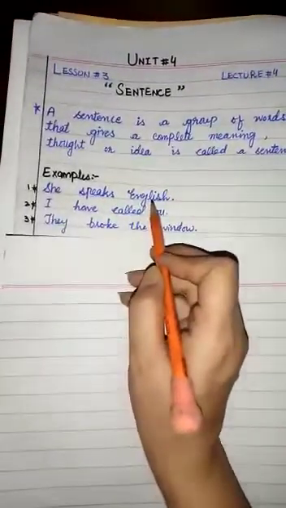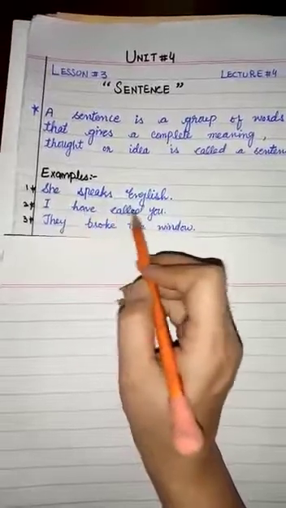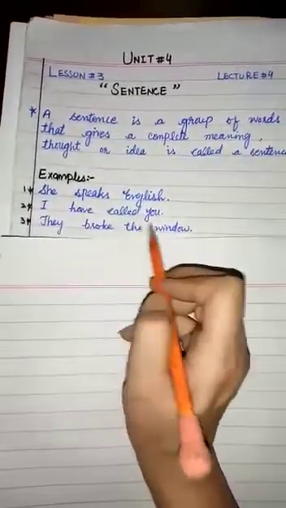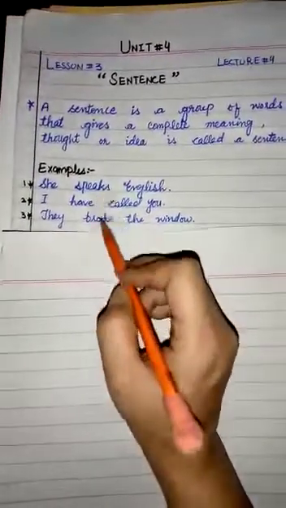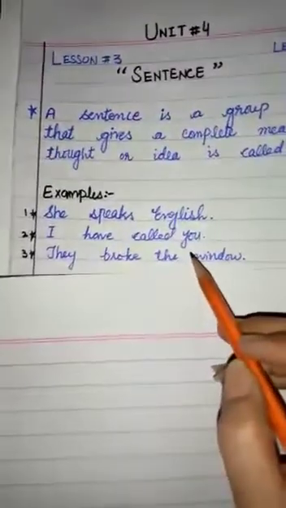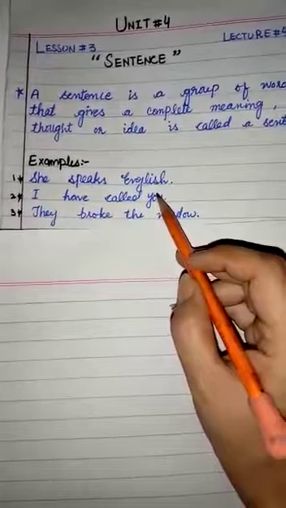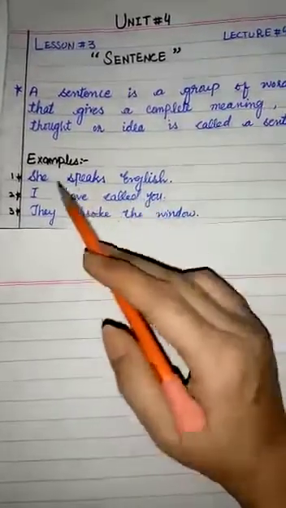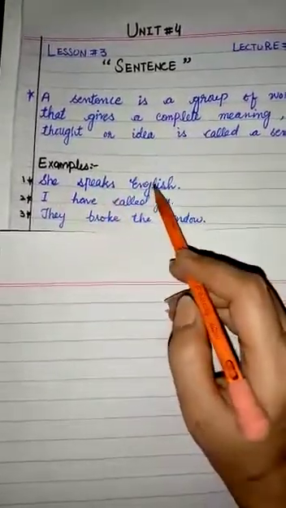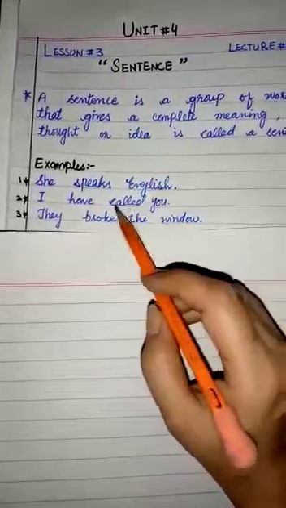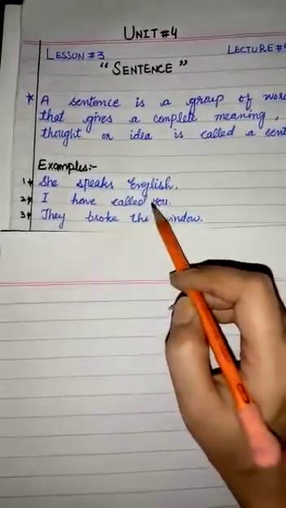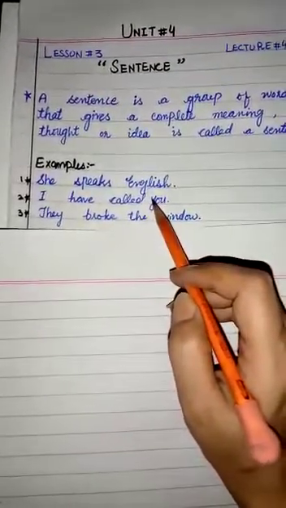For example: she speaks English. I have called you. They broke the window. In these sentences, they give a complete meaning, a complete thought or idea, having a subject, a verb as well as objects. That's why they are called sentences.